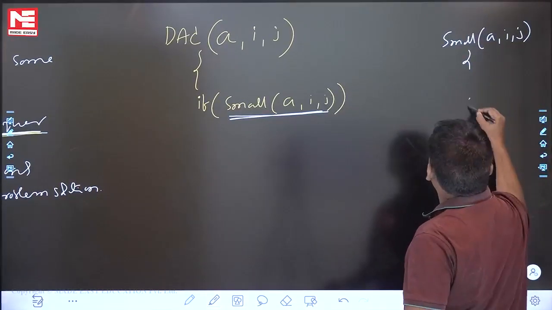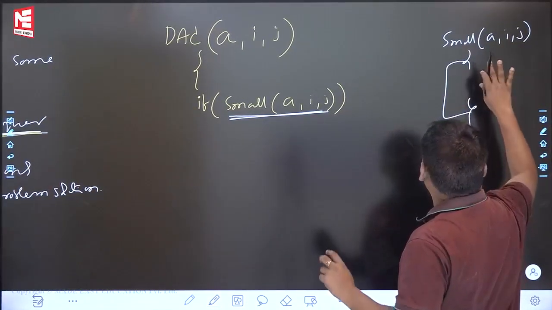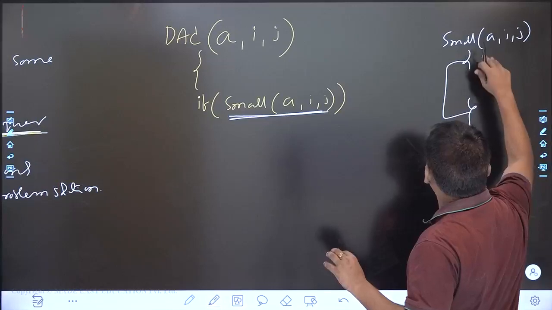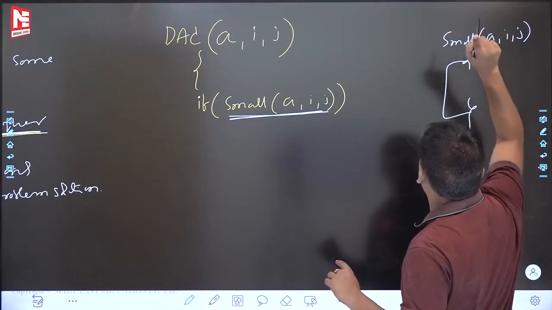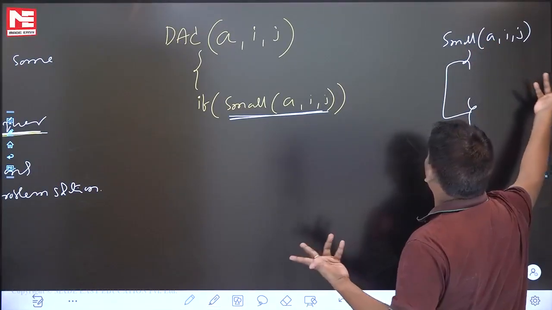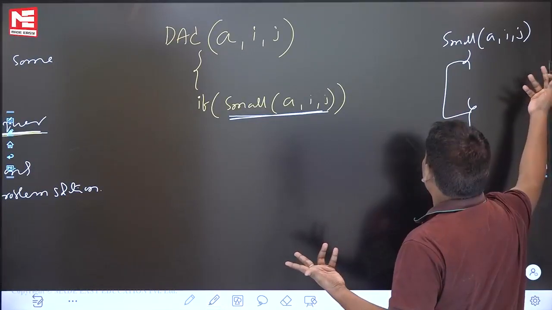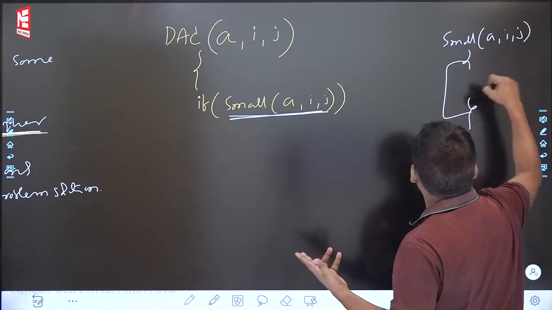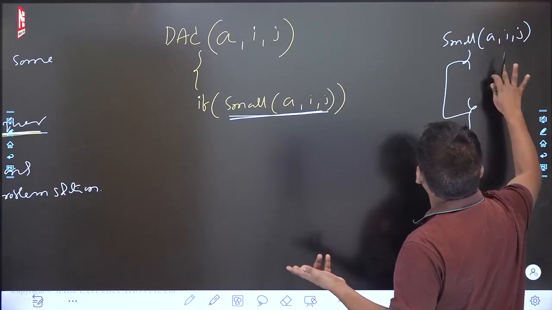This small function will return 0 or 1. Suppose it is a small problem, then this function returns 1. If it is a big problem, it will return 0. Right? So if the problem is small, he will return 1. Otherwise, he will return 0.